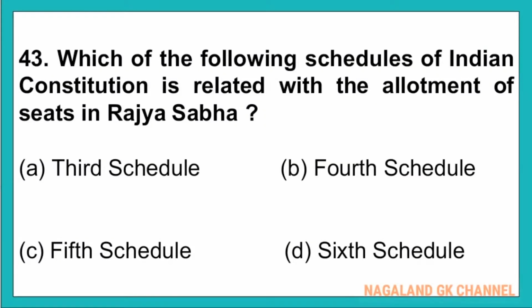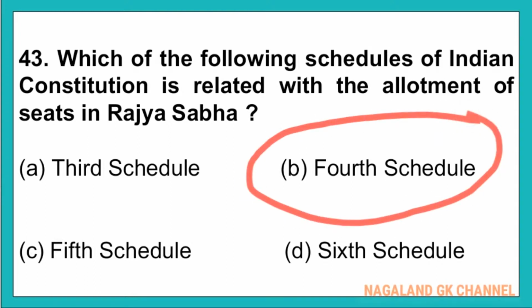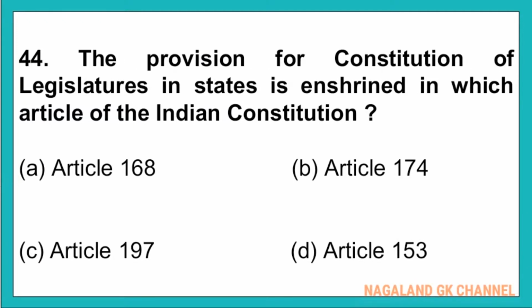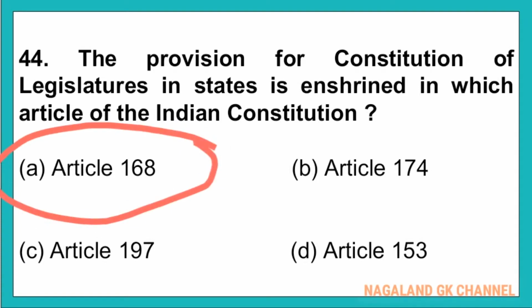And here, the correct answer is option number B, that is 4th schedule. And question number 44, the provision for constitution of legislators in states is enshrined in which article of the Indian Constitution? And here, the correct answer is option number A, that is Article 168.